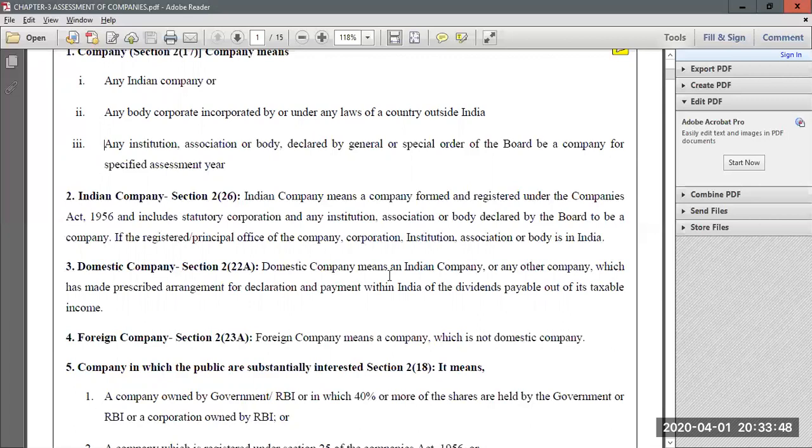Then another, third category of company is called a foreign company. So in simple words, a foreign company means any company which is not an Indian company or domestic company. That means it is a company which is incorporated by foreign laws.